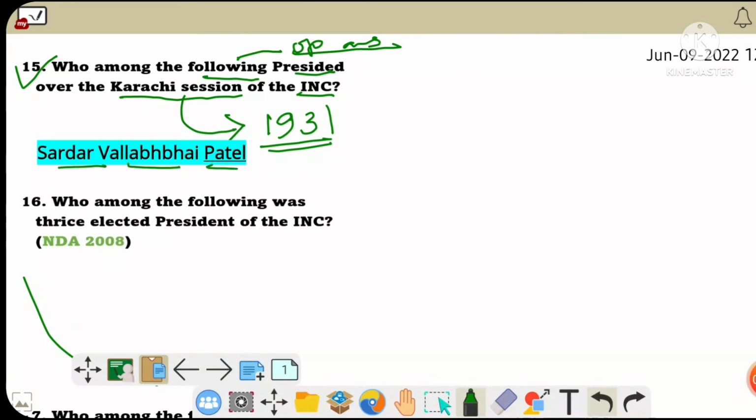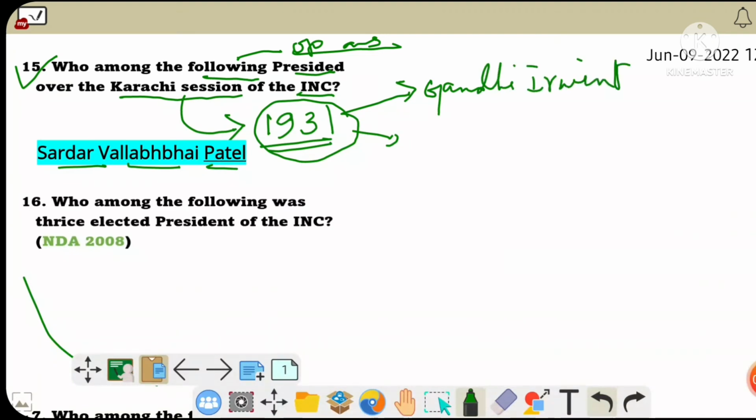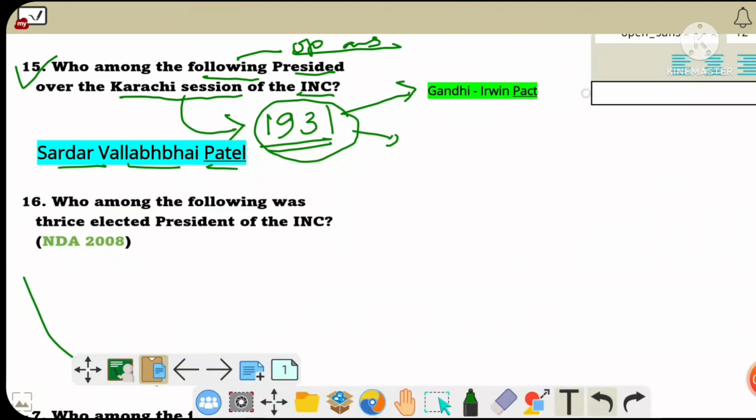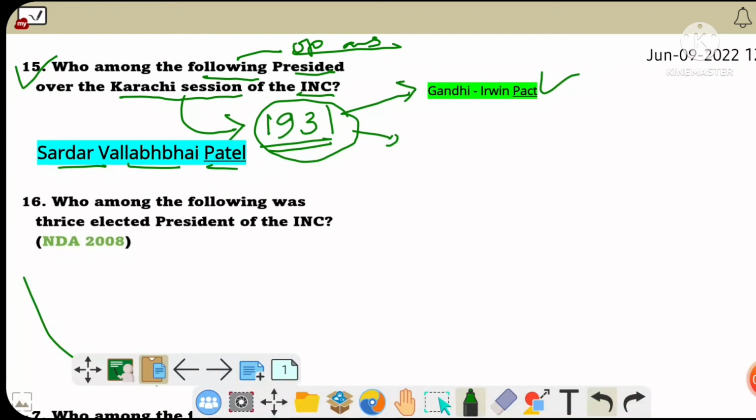And during this session, three major events took place, and those were: Gandhi-Irwin Pact was signed between Gandhi and Viceroy Irwin on 5th March 1931, that is before the second roundtable conference.